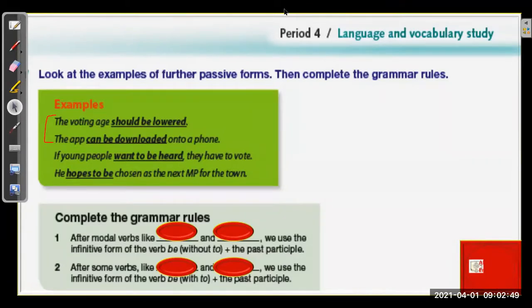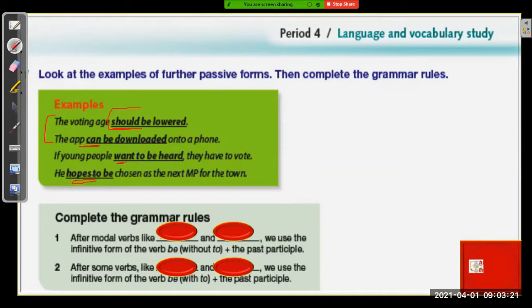Okay. Now, are the verbs the same in number 1 and 2? Are they any of the 5 types here? Look at it here. No. So what are they? What do we call these? Modal verbs. So today we are dealing with part 1, modal verb passive, and number 2, example 3 and 4. What's the verb here? Want and hope.